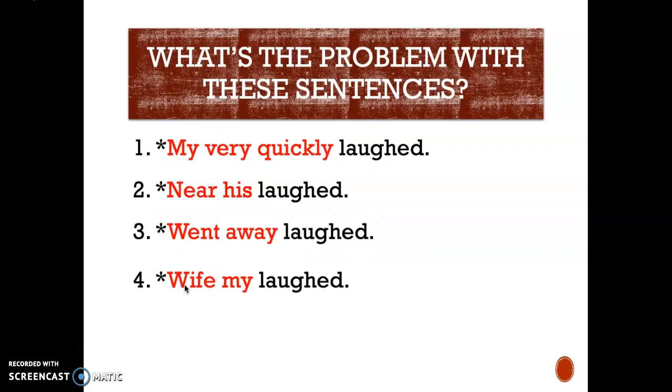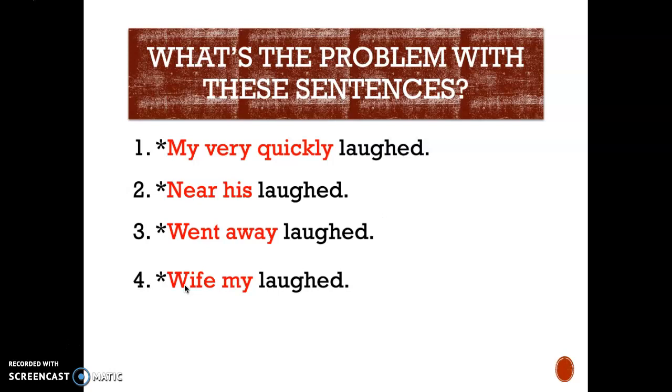Now what's the problem with these sentences? My very quickly laughed, near his laughed, went away laughed, wife mine laughed. Like the previous set, this set has the same verb, laughed, but somehow the set doesn't work. Each of the sentences here is not grammatical, right?